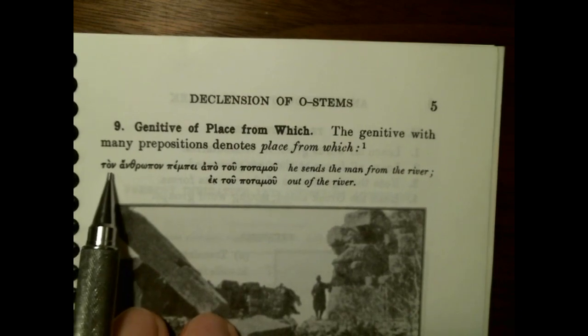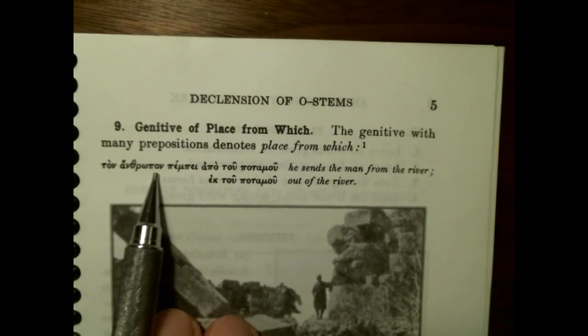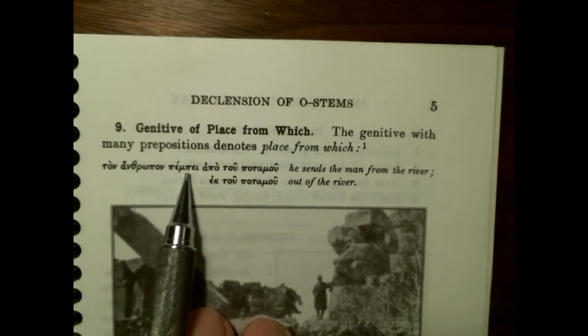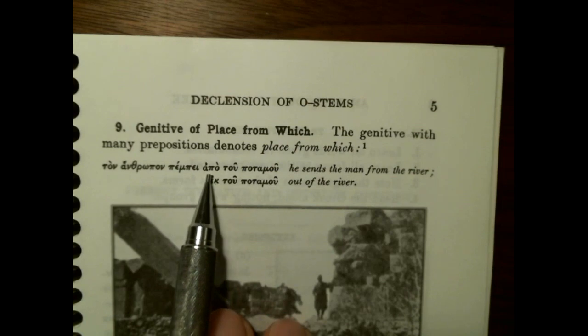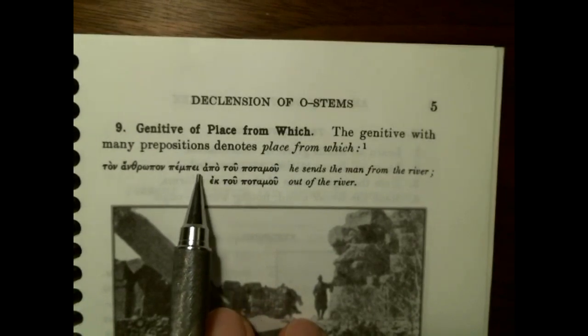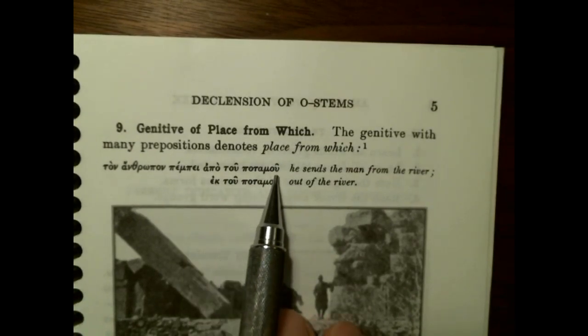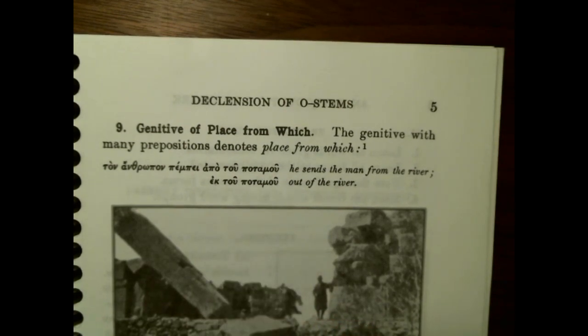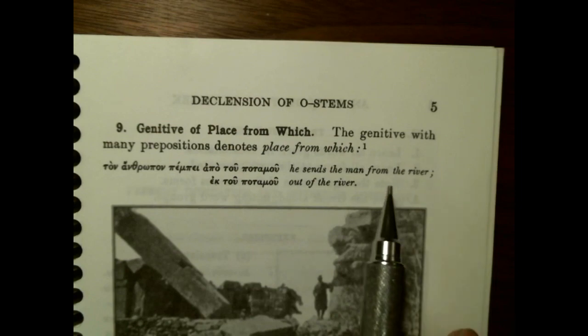So let's look at this sentence here in Greek. So ton anthropon, I know that's accusative, so I know it's going to be the direct object. Pempe, so he sent, all right, apo, away from the genitive river, right? So he sent the man from the river. So again, they're saying that's genitive from which.